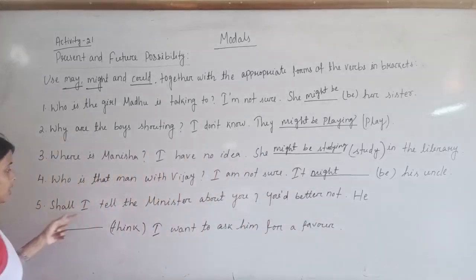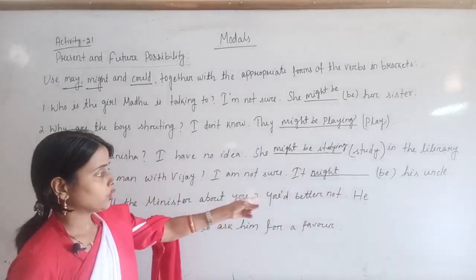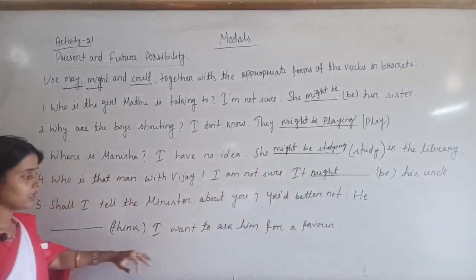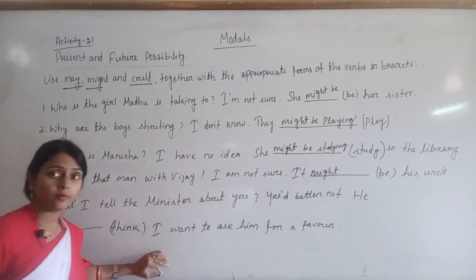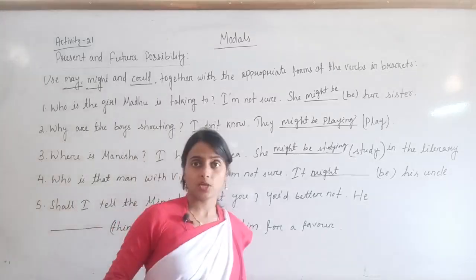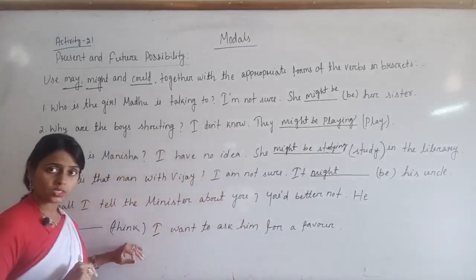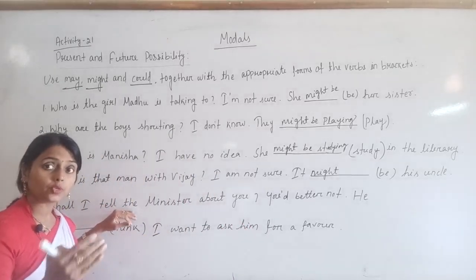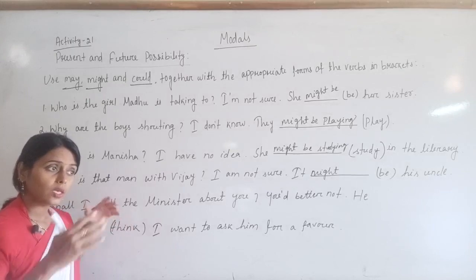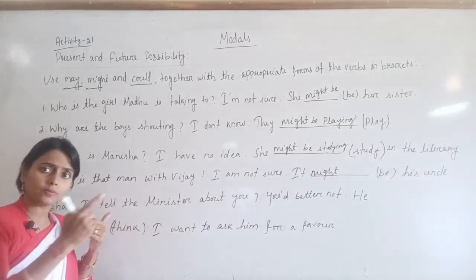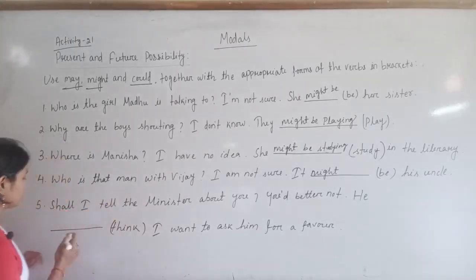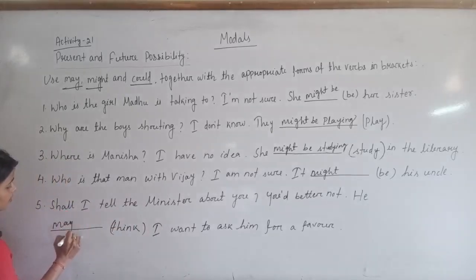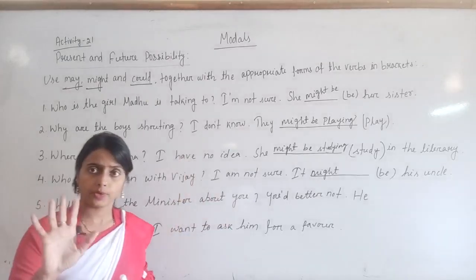Next question. Shall I tell the minister about you? You'd better not. He may think I want to ask him for a favor. So here may is appropriate. Look, try to understand the question. The question is given that someone is going to speak for you to the minister, but you don't want to do this because the person may think, it means you are quite sure that the person will definitely think like this. So here it is, he may think I want to ask him for a favor. Understood?